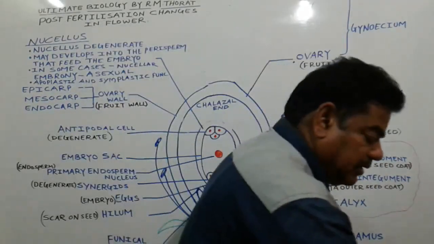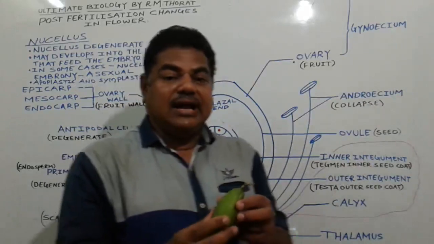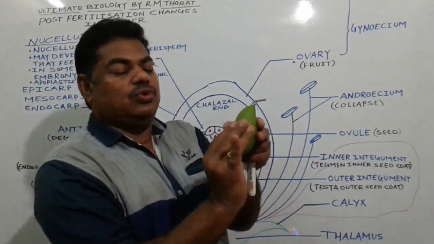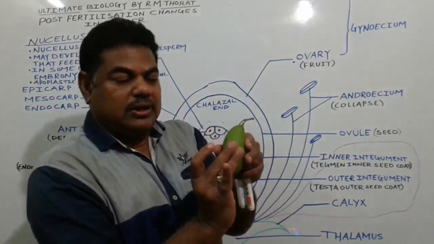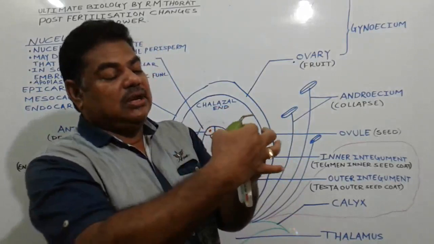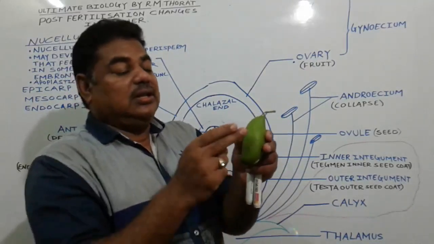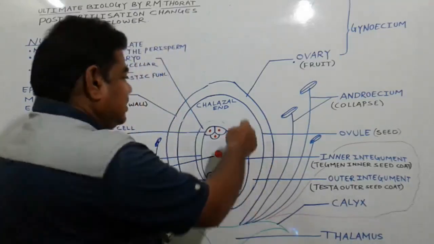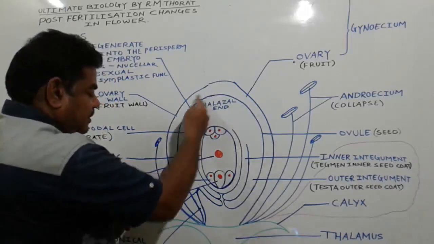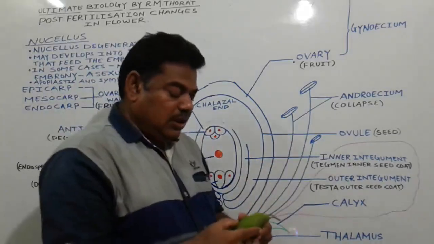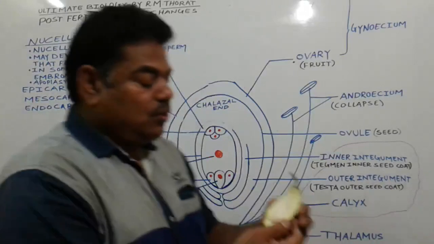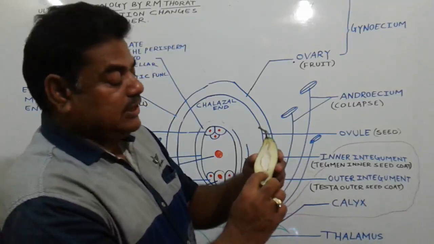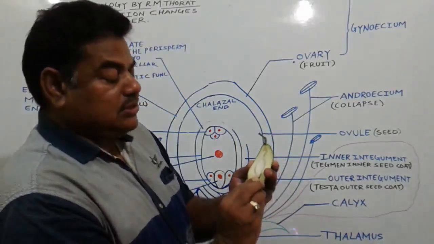See here, in the case of Mangifera indica, the mango. This is the fruit of the mango, a drupe. The ovary converts into this fruit. And the structure inside is the ovule, which converts into this structure, which we call a seed. This is how seed formation takes place.